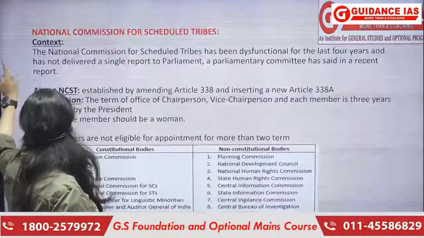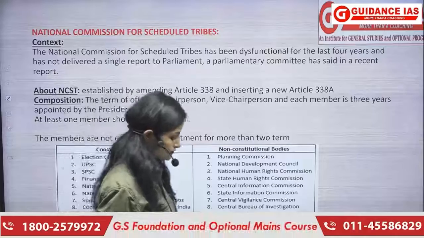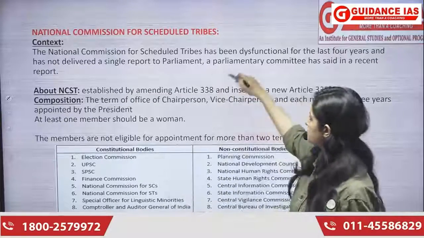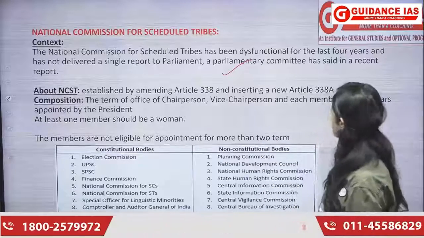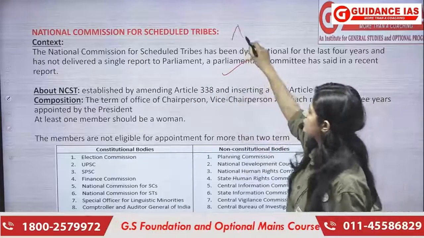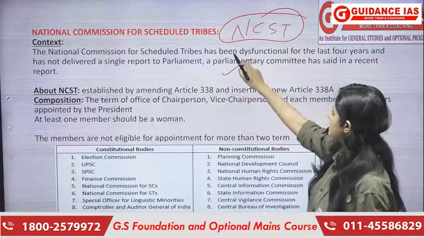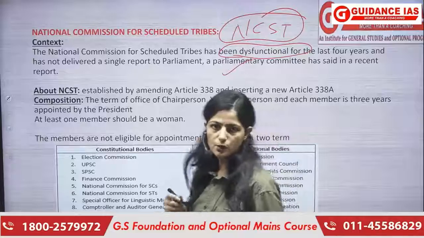Okay, चलिए. Next up we have National Commission for Scheduled Tribes. Let us quickly jump to the context. So recently there was a report which said that this National Commission for Scheduled Tribes, we also call it NCST, has been dysfunctional for some years and it is not delivering the work properly.